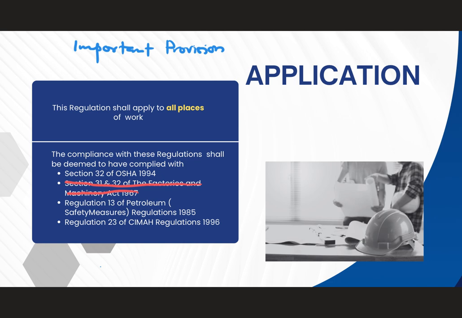NADOPOD applies to all places of work. By complying with NADOPOD, employers automatically comply with Section 32 of OSHA 1994, Regulation 13 of Petroleum, and Regulation 23 of CIMAH Regulation 1996. The FMA is revoked, so we ignore it for this section.